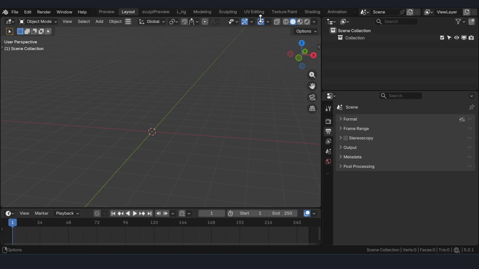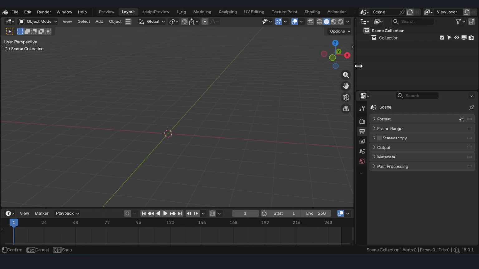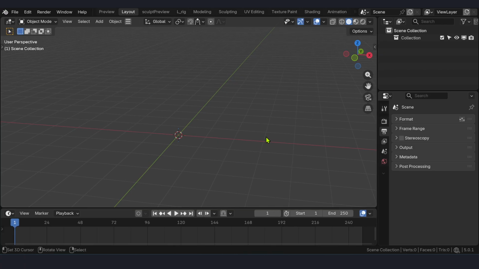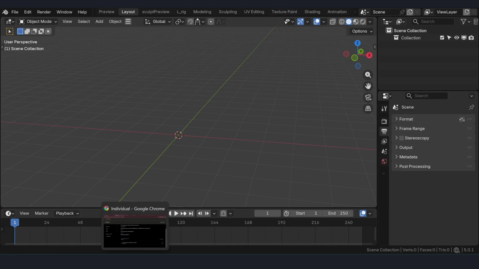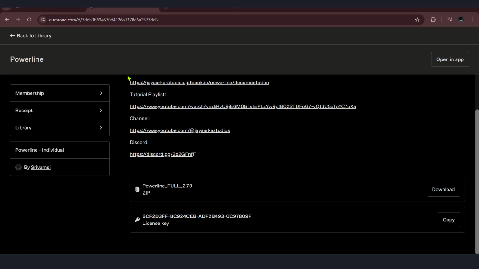In this video, I'm going to show you how to install and verify license key for Powerline add-on. We recently made it very affordable using subscription method via Gumroad.